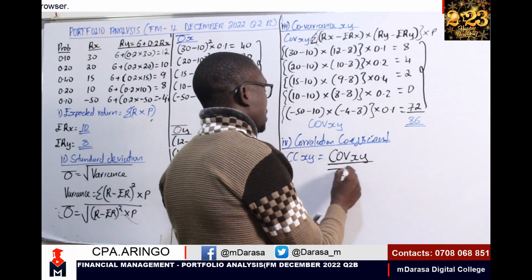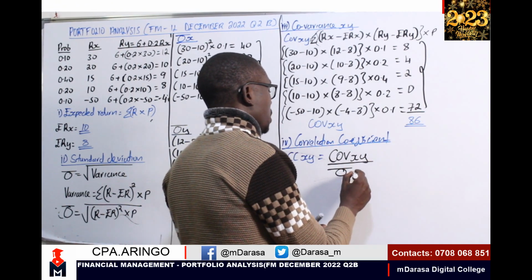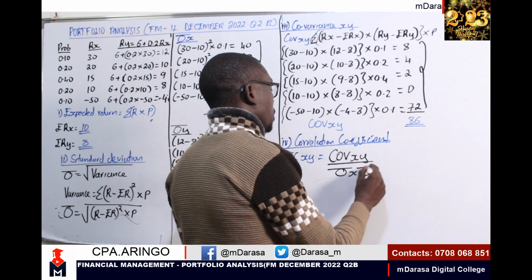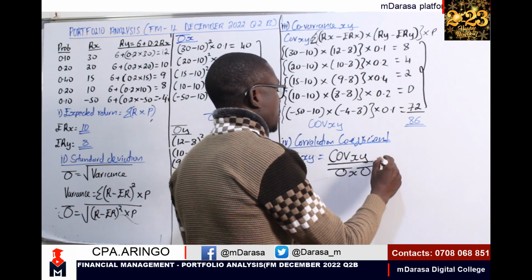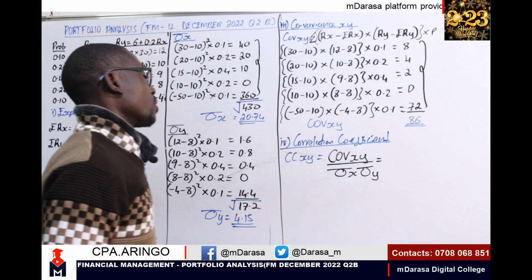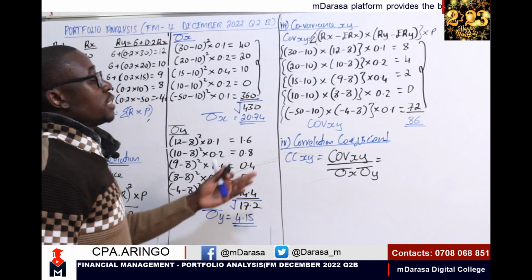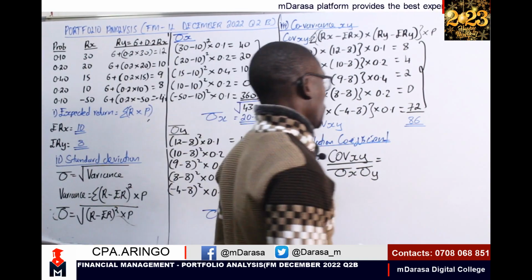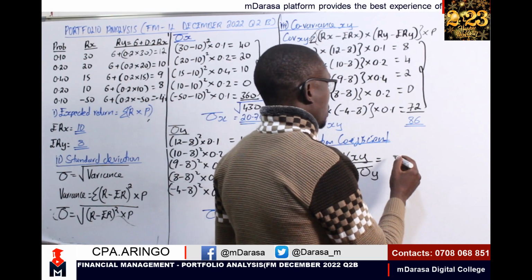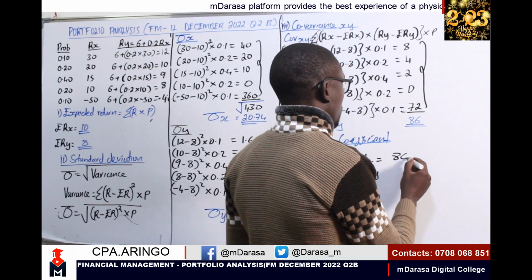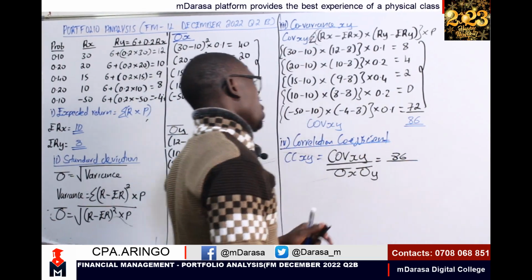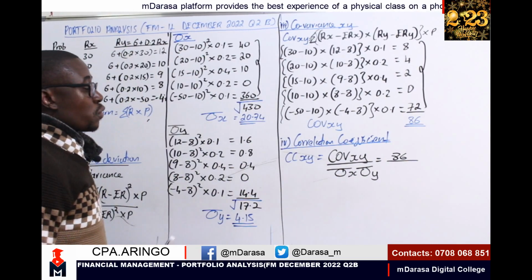We divide by the standard deviation of the two securities, standard deviation of Y and standard deviation of X. As at the end of the day, the good thing is that we have already determined our covariance of X and Y. Covariance of X and Y is 86. The question is, do we have the standard deviation for these two securities?